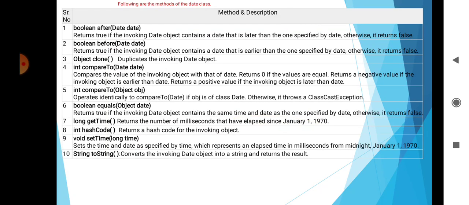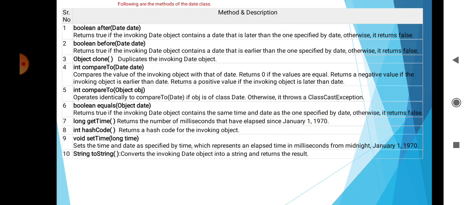Here are some methods of the Date class. First is boolean after(Date date): it returns true if the invoking Date object contains a date that is later than the one specified by date, and otherwise it returns false. Then second is boolean before(Date date): it returns true if the invoking Date object contains a date that is earlier than the one specified by date, otherwise it returns false.